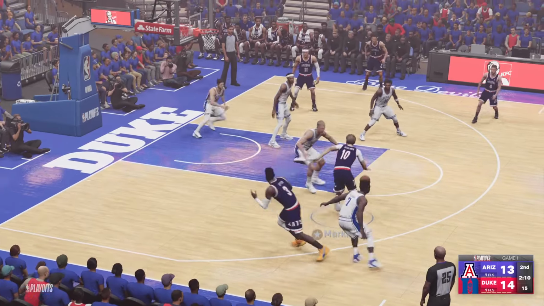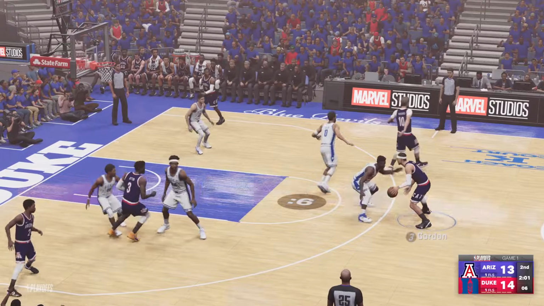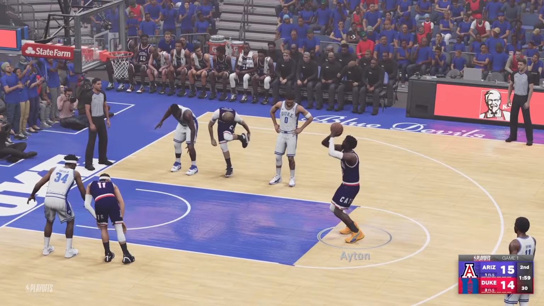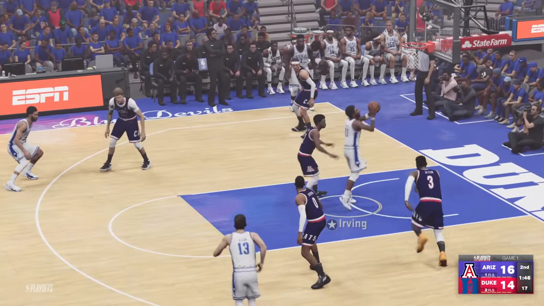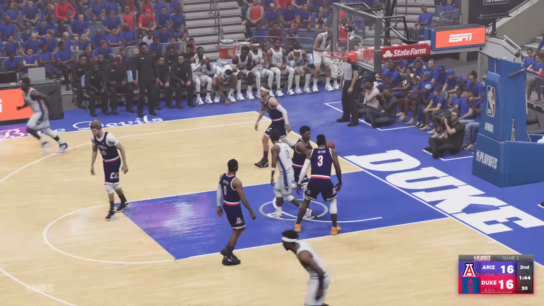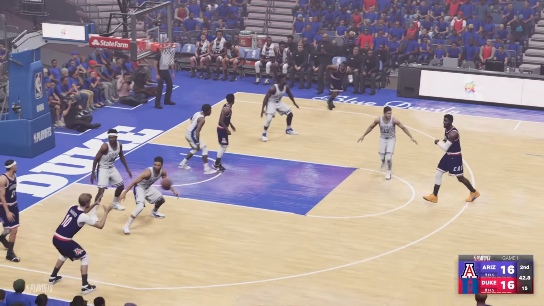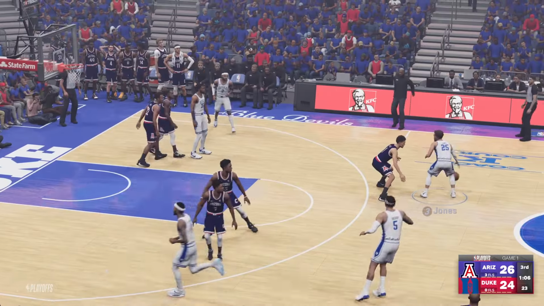Markkanen working the ball, dishes it to Ayton, but he gets rejected. Now it's Aaron Gordon, goes right back to Ayton, who gets the foul and the free throw. So nice 3-point play, gives them the lead. Then it's Kyrie working through the lane, spinning, and the layup is good. We're tied at 16, nearing the end of the half. Ayton passes to Markkanen, and the corner 3 is good, so Arizona has the lead going into the half,